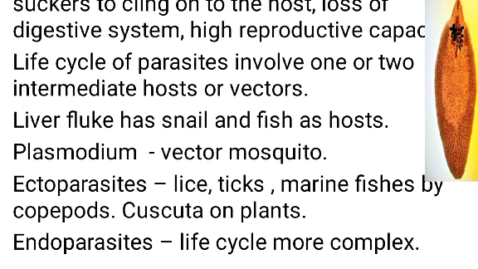Then the liver fluke, or the pathogens in kidneys or lungs, such as bacteria. So these are all endoparasites. The life cycle of endoparasites is more complex compared to that of ectoparasites. Their morphological and anatomical features are very simple, but they have a very high reproductive potential.